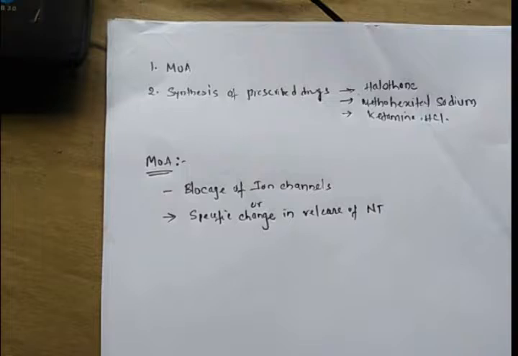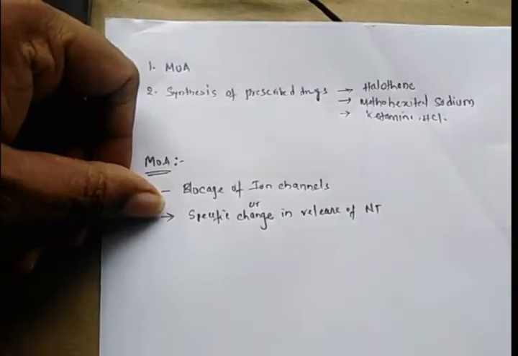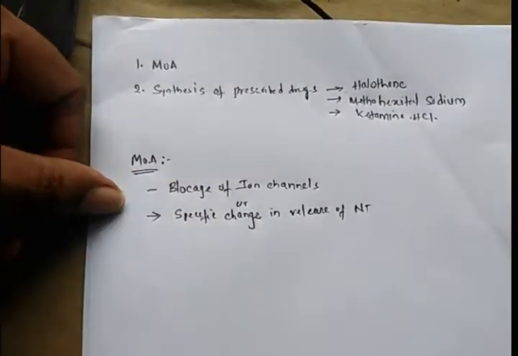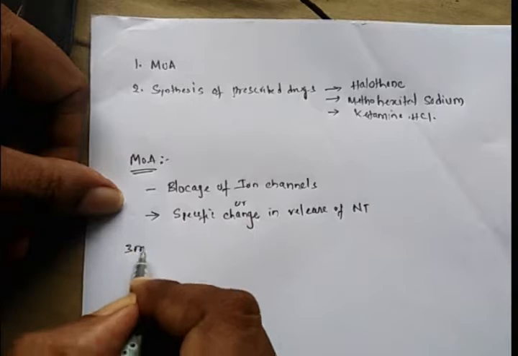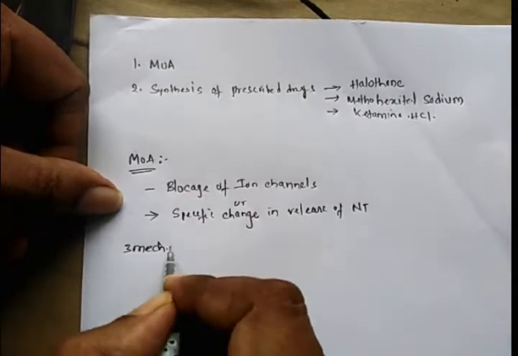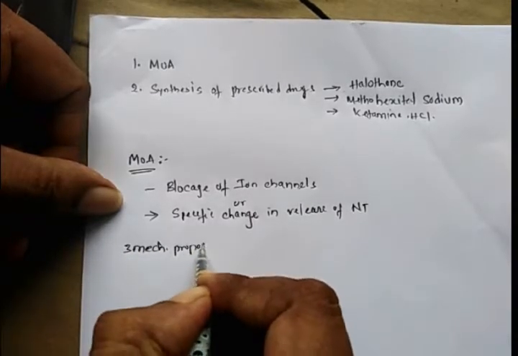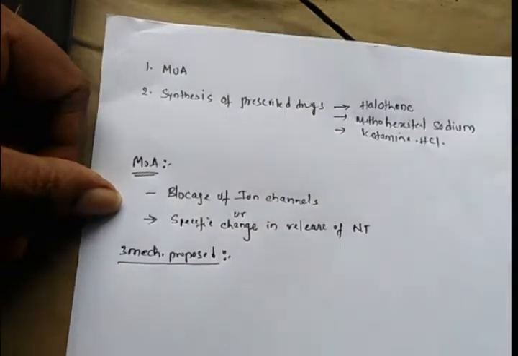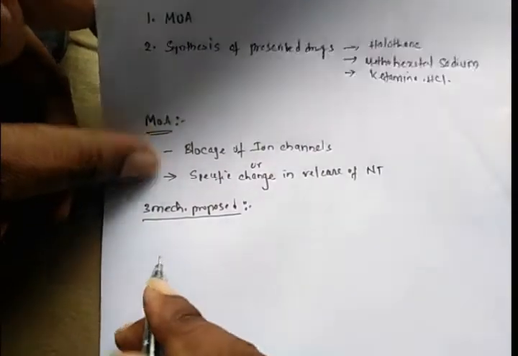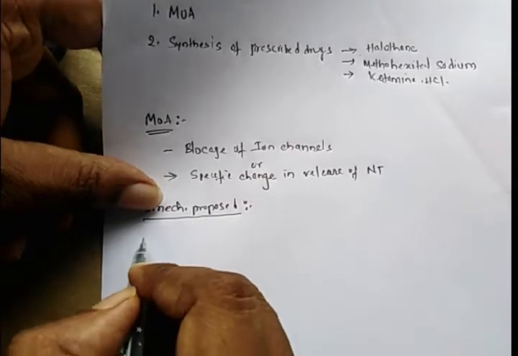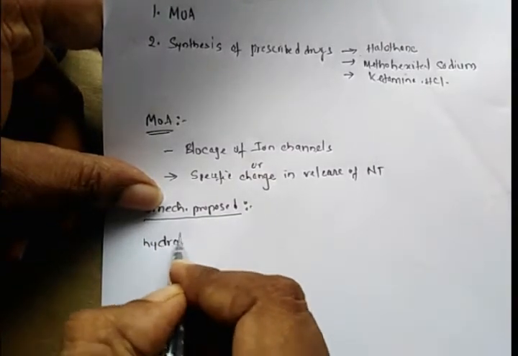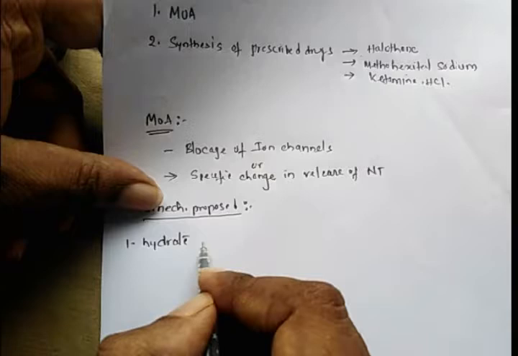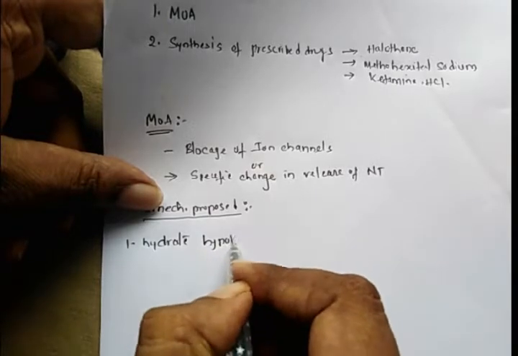There are three hypotheses proposed. The first mechanism is called the hydrate hypothesis.